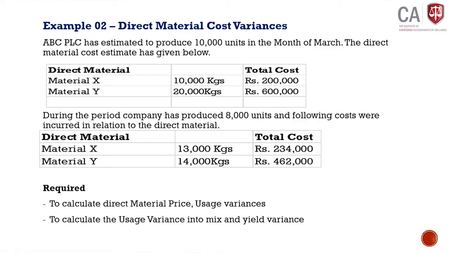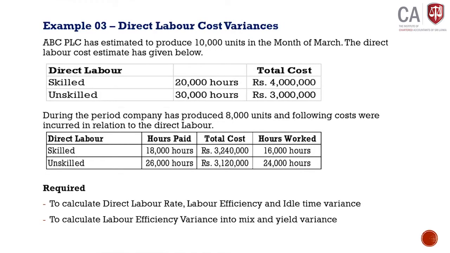As I mentioned at the inception, direct material price, usage, then usage we have analyzed into mix and yield variance. Now we are moving to the next cost variance, direct labor cost variance.